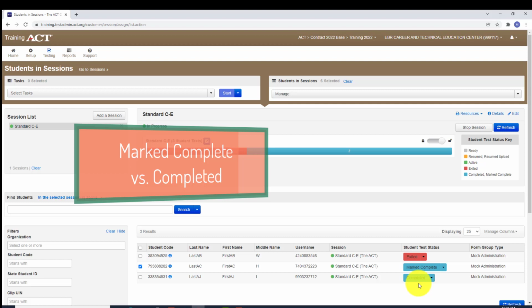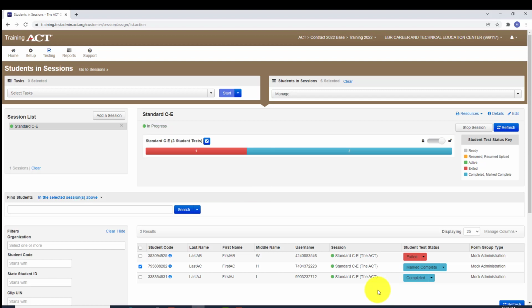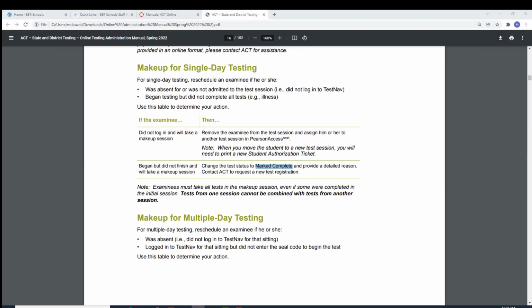All right, so the student submitted test 1, submitted test 2, submitted test 3, submitted test 4. Mark complete is something the room supervisor or the test coordinator did. All right, so that is how you are going to mark a student test as complete.